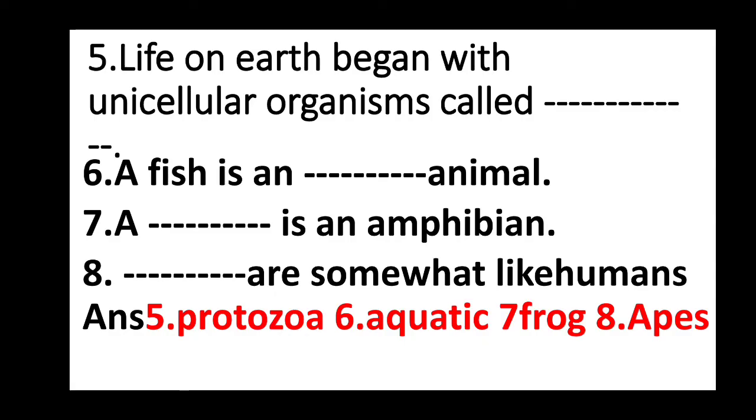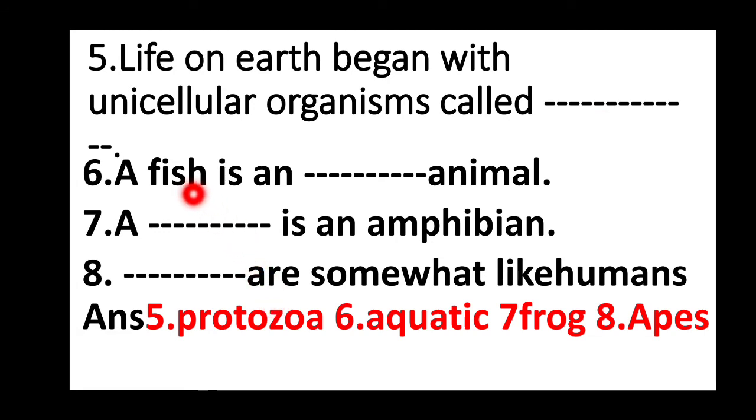Let's go next. Fifth one, life on earth began with unicellular organisms called dash. Answer is protozoa. This one you studied in chapter 3 also, and it is coming in chapter 4 as well. So life on the earth began with unicellular organisms called protozoa. That's the answer you have to write.